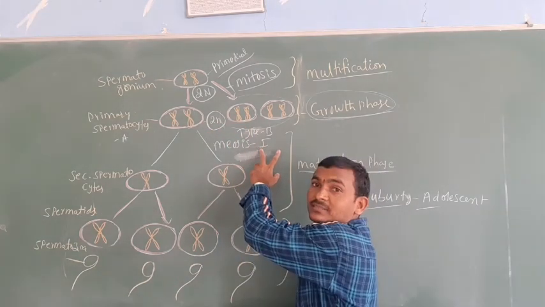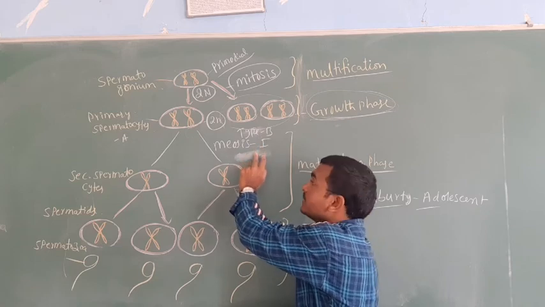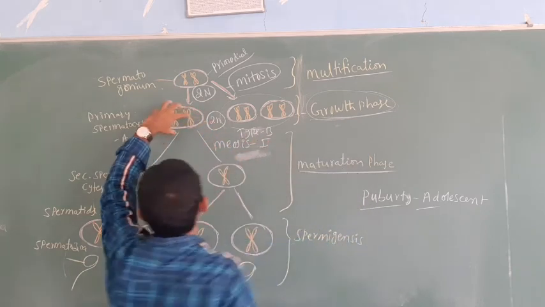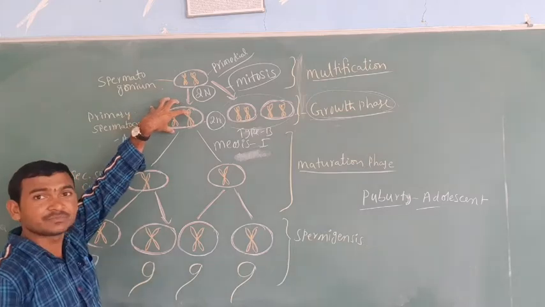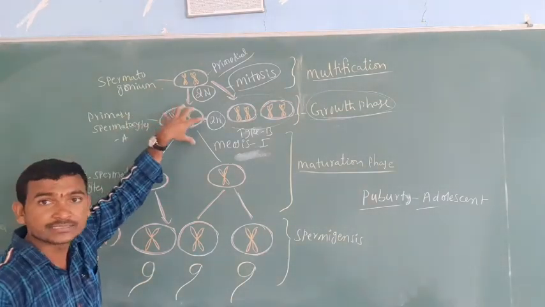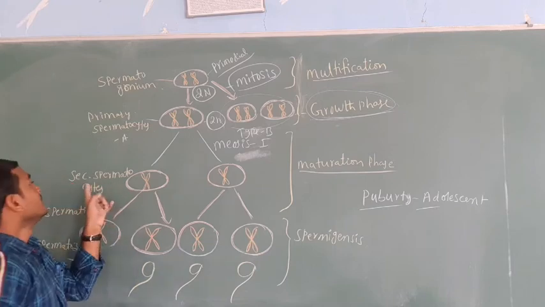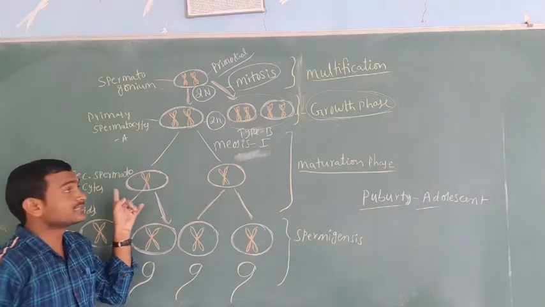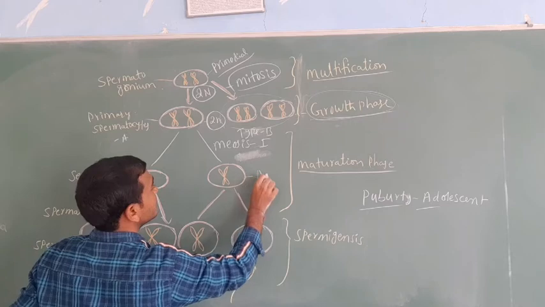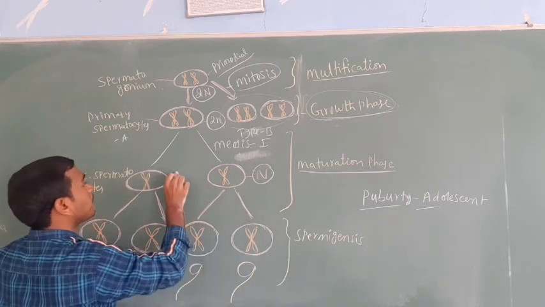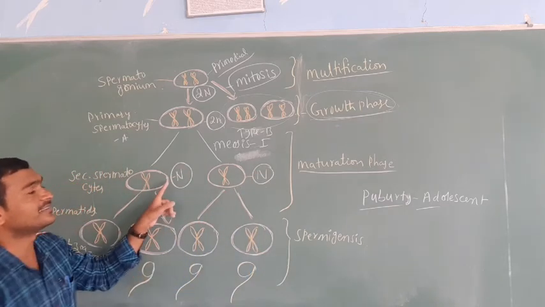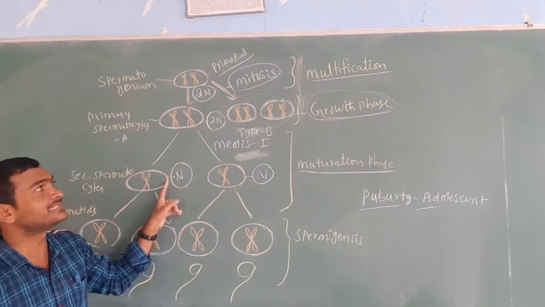When it undergoes meiosis 1, the diploid primary spermatocyte forms secondary spermatocytes. These secondary spermatocytes are haploid in nature.